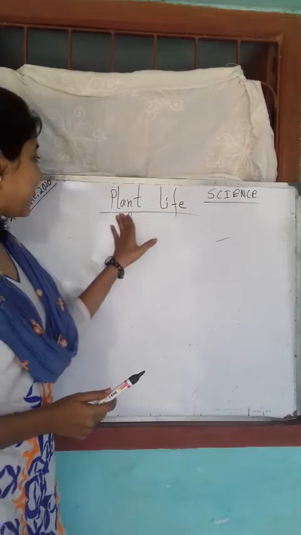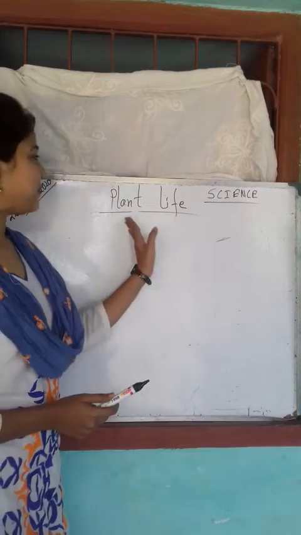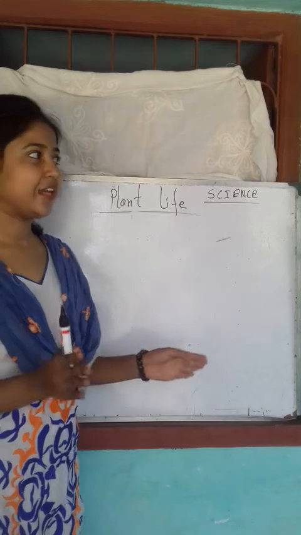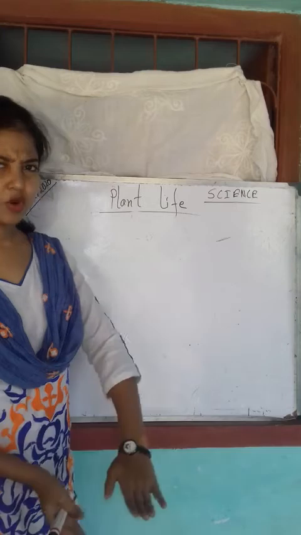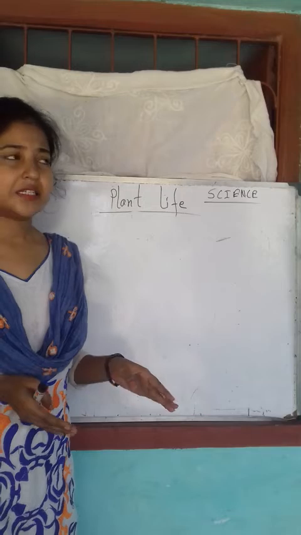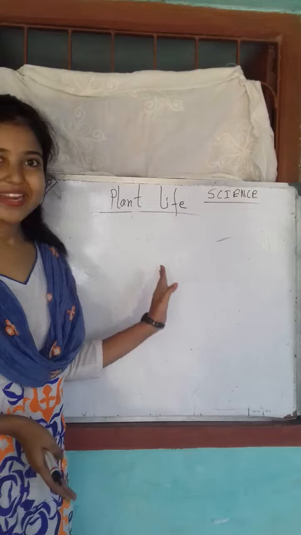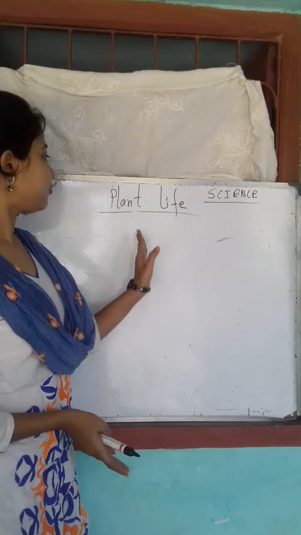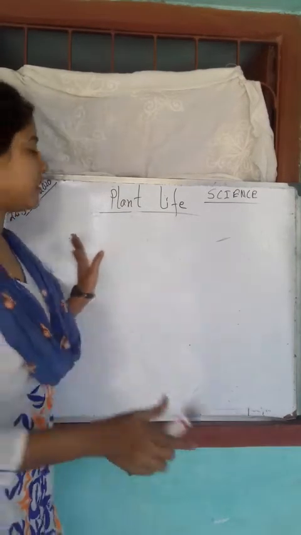It's our science class. I forgot to write "science" here, and today we will learn about plant life. In your surroundings you can find many types of trees. Some are very small, some are very big, some are medium size, and some crawl on the ground, right? These are the types of plants you can see in your surroundings. Now you have to know how many types of plants you can actually see around you.